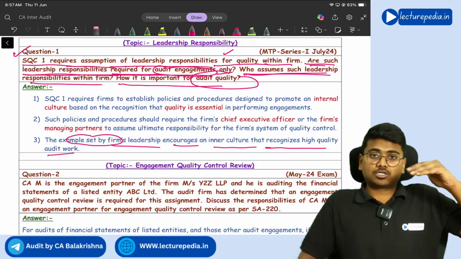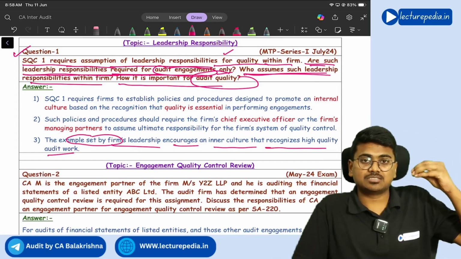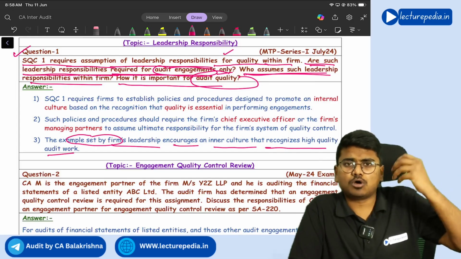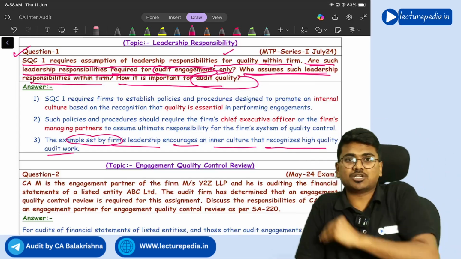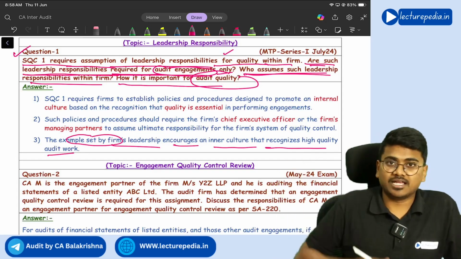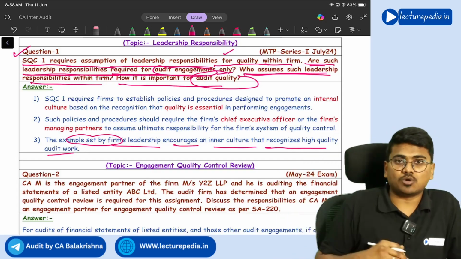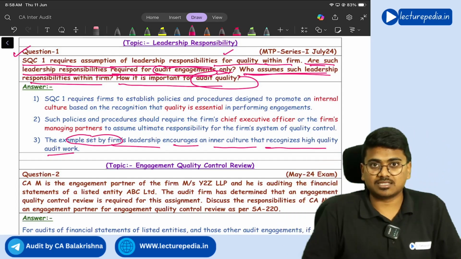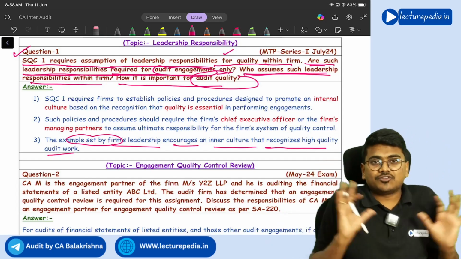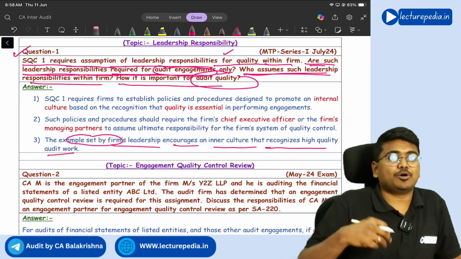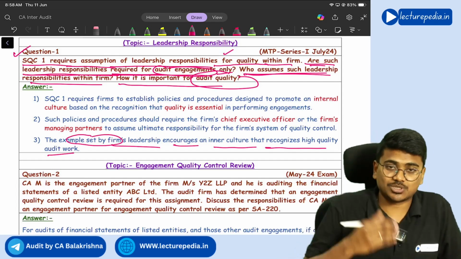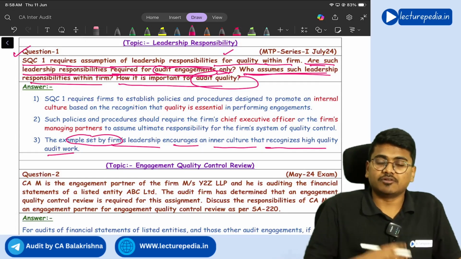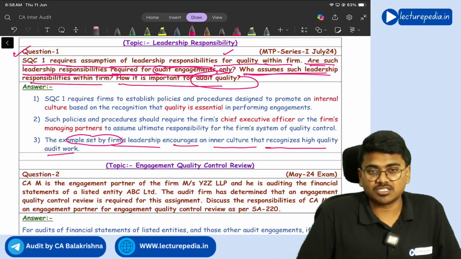So if the topmost leadership, that is managing partner, CEO, emphasizes more on quality, and you give responsibility to them for ensuring the quality, they will emphasize on quality. If the top level people themselves are like that, the entire culture of the organization builds upon that only. Correct or not? Yes. So that is the significance of assigning leadership responsibility with respect to quality to a person within the organization.